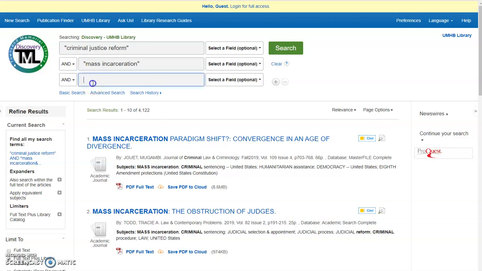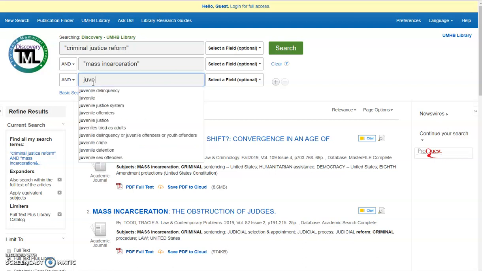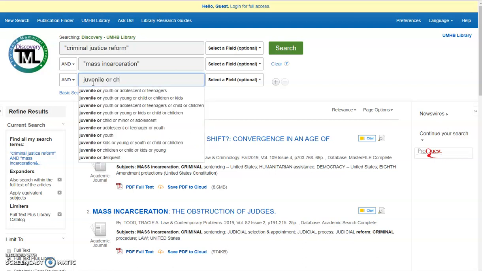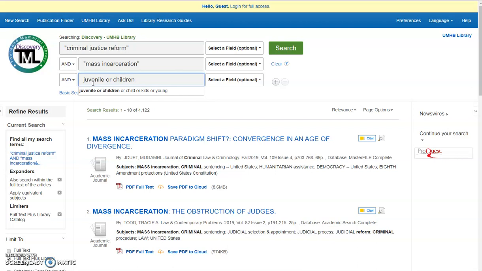That's still really more results than I want right now, so I'm going to add another term. I'm going to look at juvenile or children. I want to know how this issue is related to young people. So I put 2 terms because I don't know whether the author of these articles used the word juvenile or children. They might actually have used teenagers or adolescent. But these search terms in this format tell the database to look for things that talk about criminal justice reform and mass incarceration and juveniles or children, either of those.